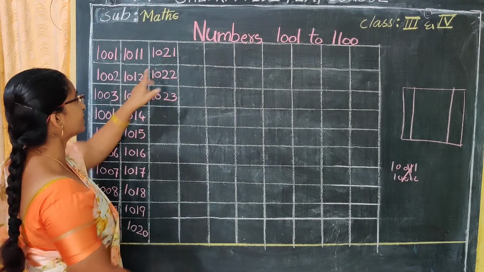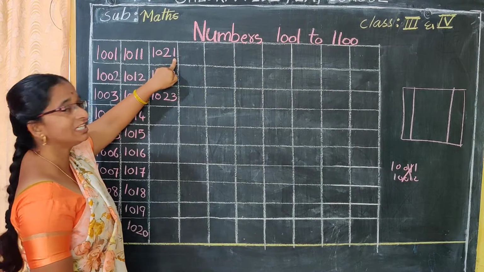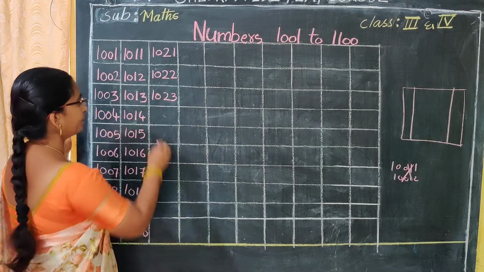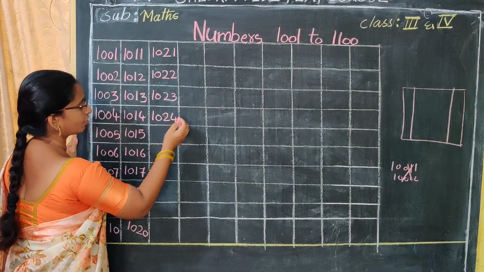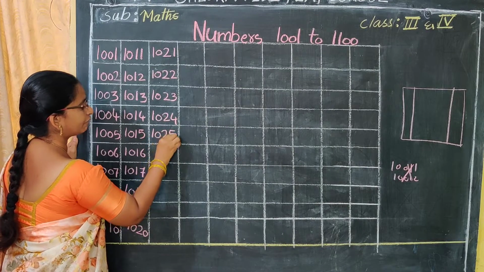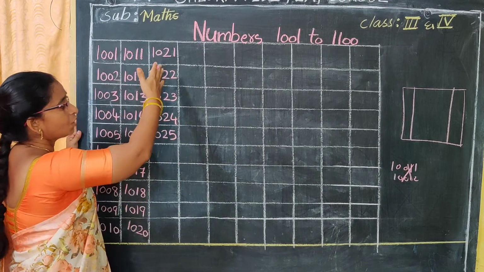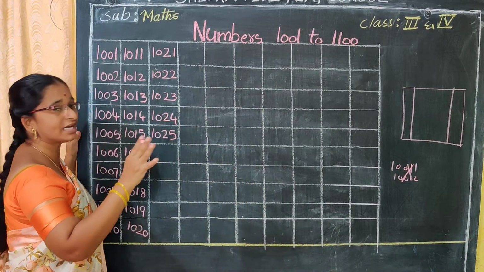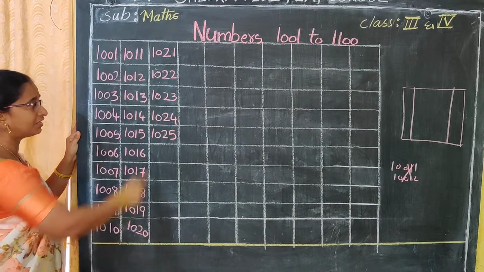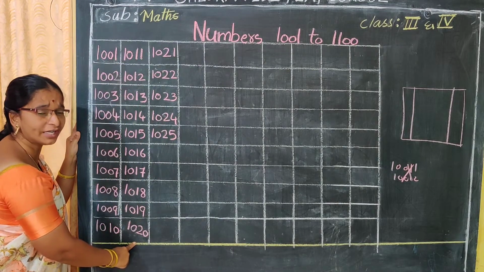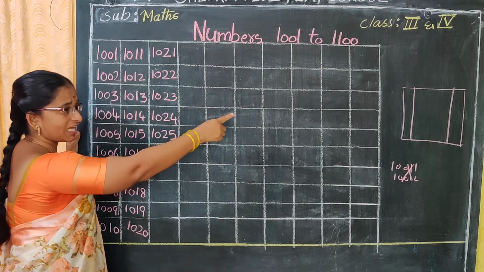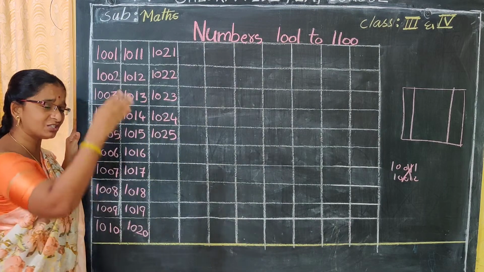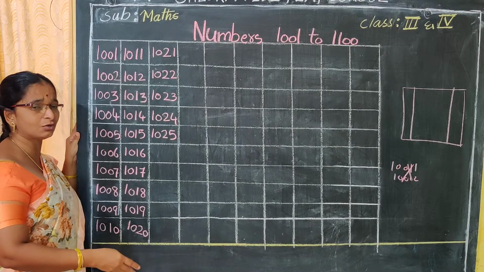Next, 1021, 1022, 1023, 1024, next 1025. Please write down neatly. I am not leaving the boxes here because of scarcity of place, so you leave the boxes and write. After 1001 to 1010 you leave one box. You already know how to leave the boxes. For 4th class children, you give a 2 finger gap or 1 finger gap and write. Otherwise you can draw the boxes also, just draw the lines.